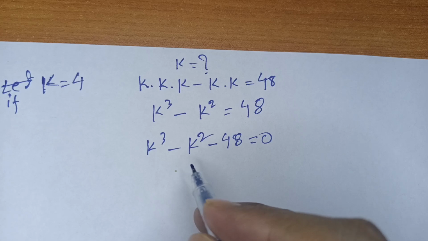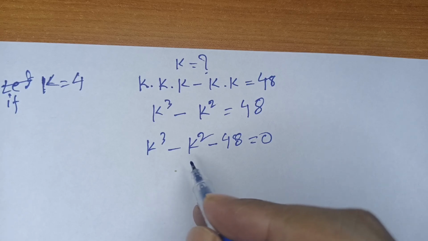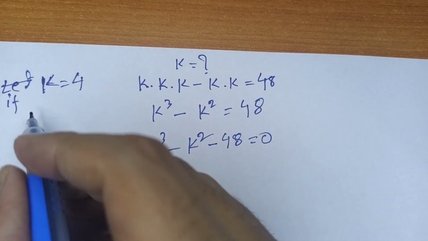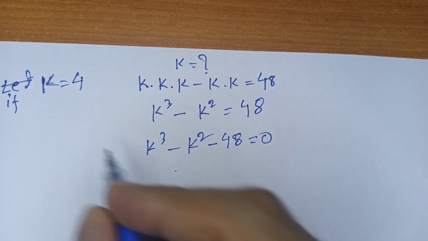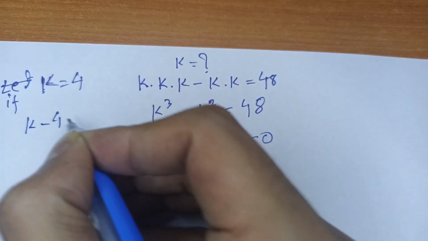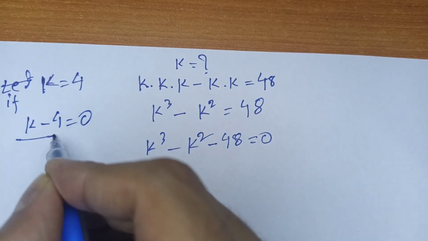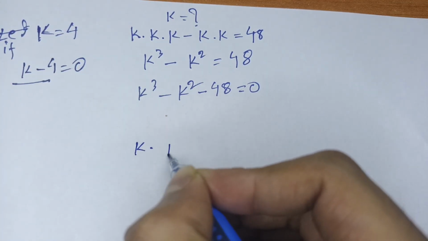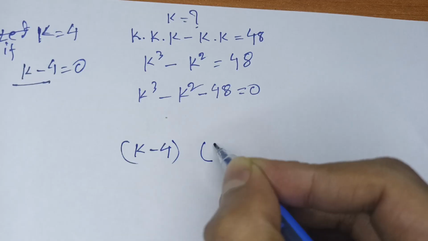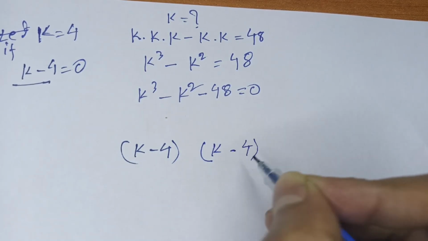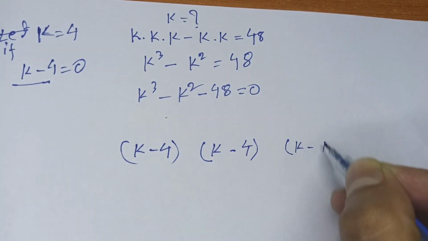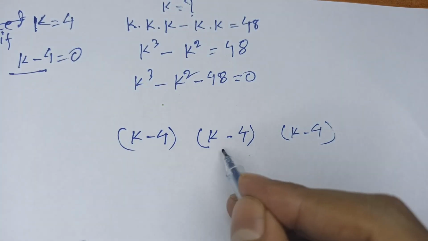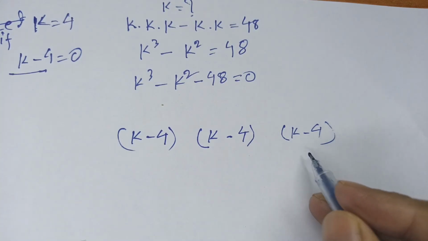So I use this expression vanishing method. If k is equal to 4, here I put this value, so our expression will be 0. So k minus 4 is equal to 0. This is our first factor. So here k minus 4, exponent is 3. So k minus 4, k minus 4, it is 3 times.